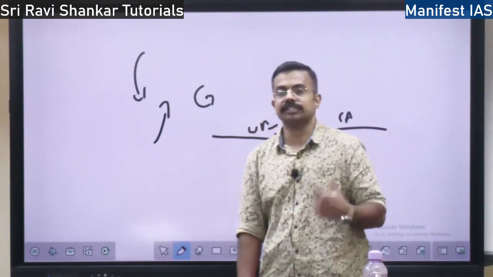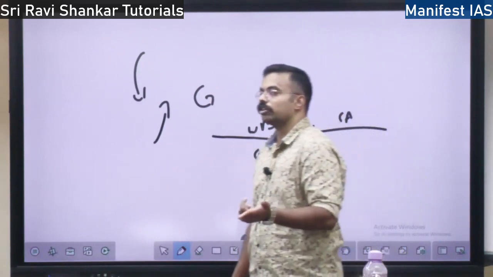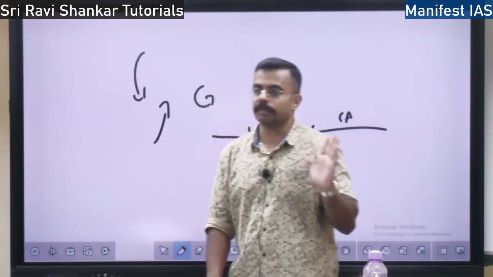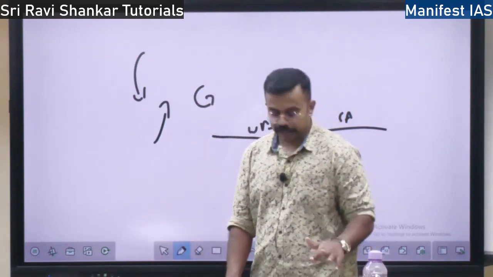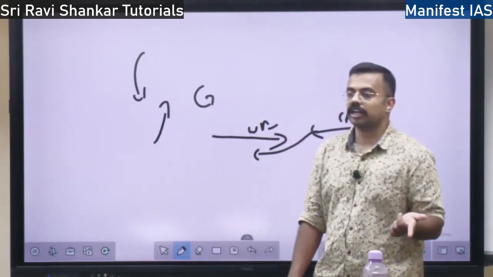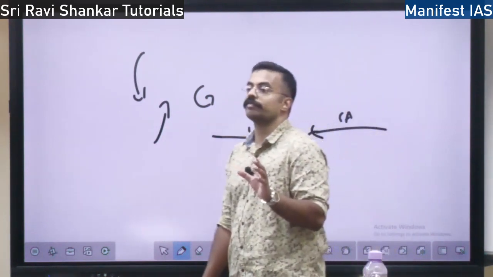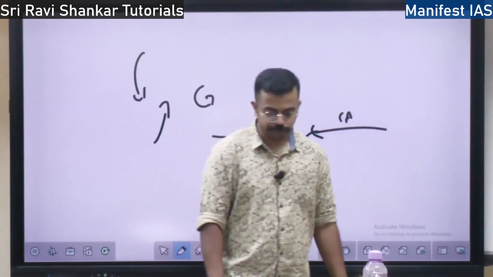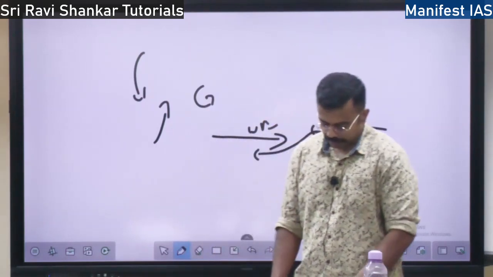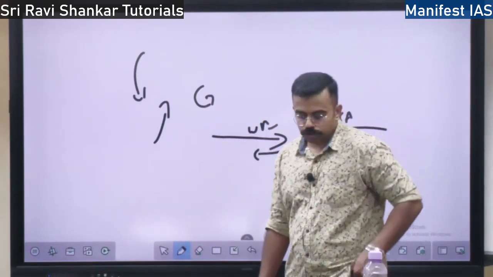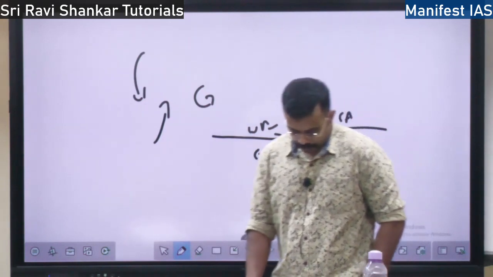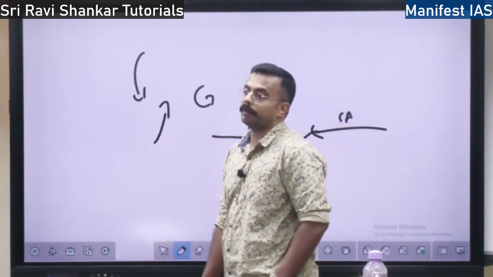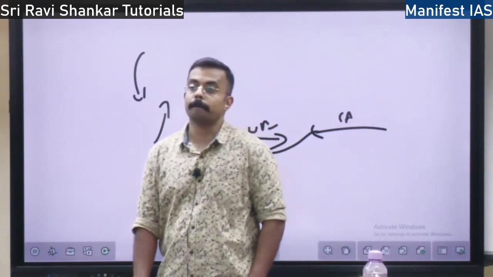So what is the difference between the extratropical cyclone and the tropical cyclone? One happens in the tropical region, the other in the extratropical region. Second, the extratropical cyclone happens because of a frontal system, whereas tropical cyclones happen for a different reason, right? Also, tropical cyclones happen over a very large area.